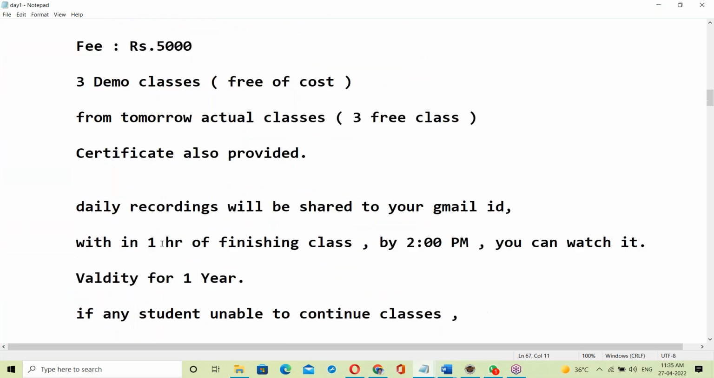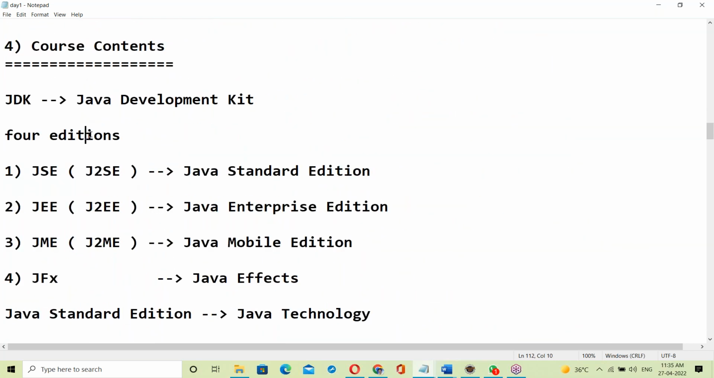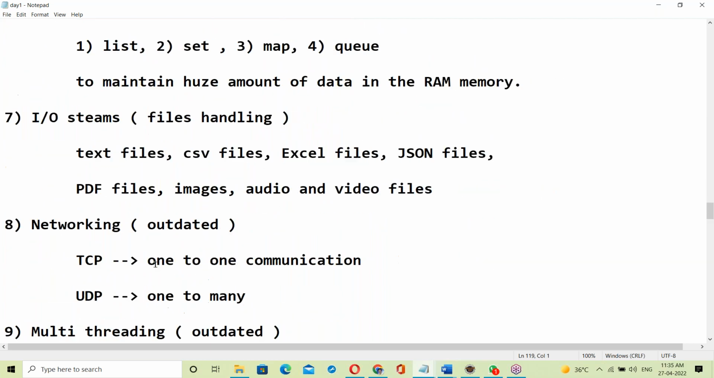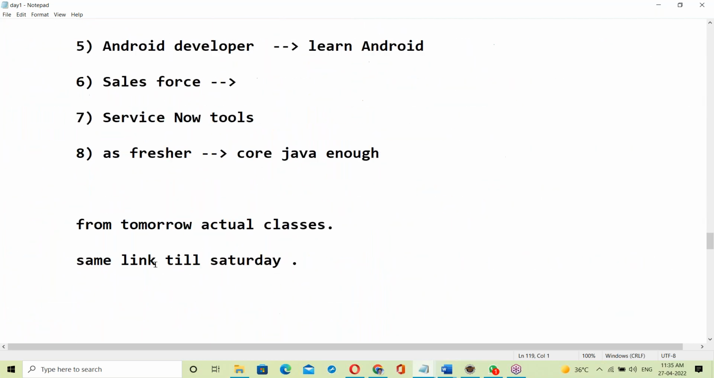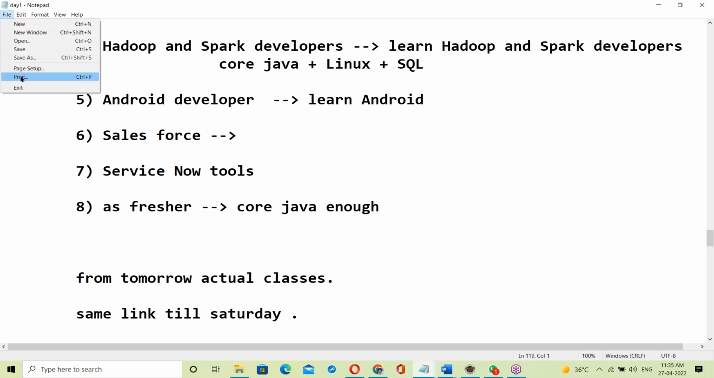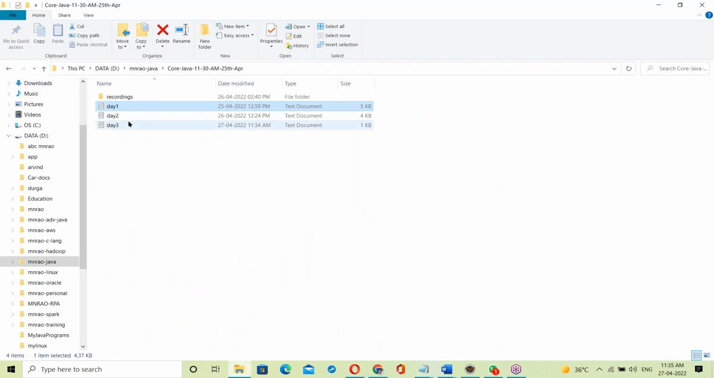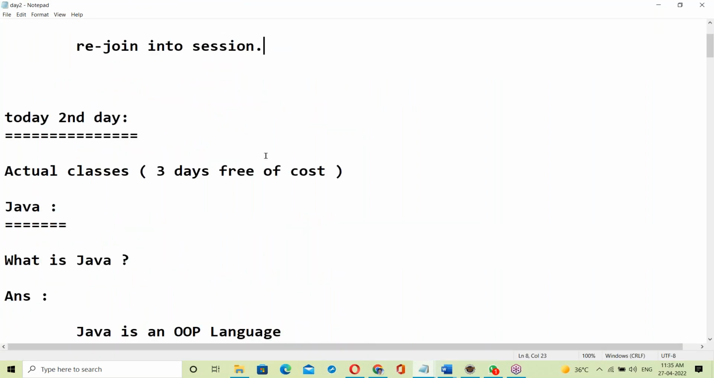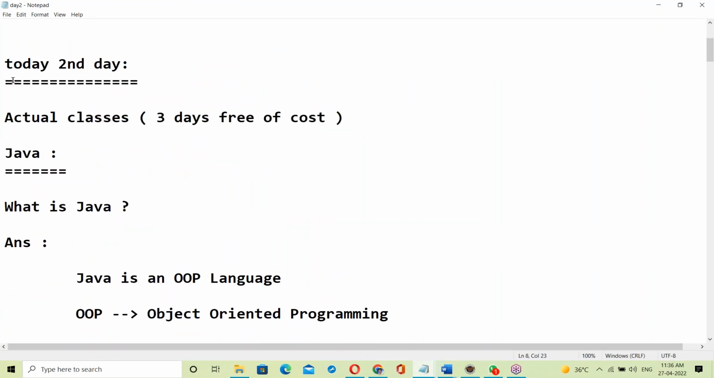About the course introduction, and then the course contents, which I explained very clearly. These things were the day 1 topics. Day 2 topic was the Java introduction.